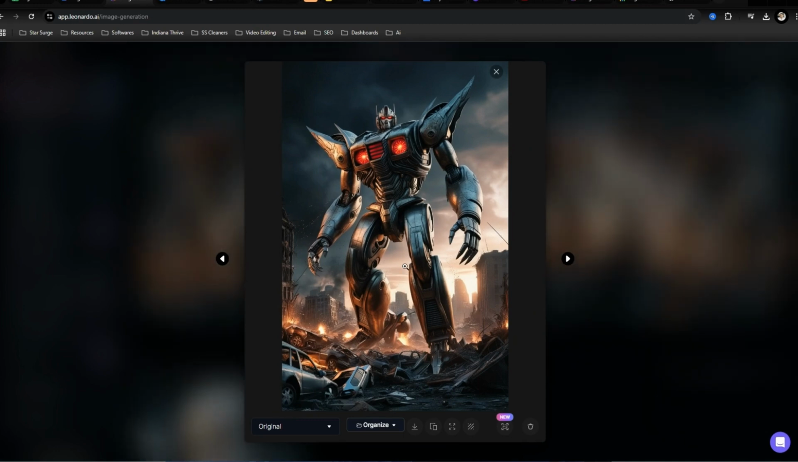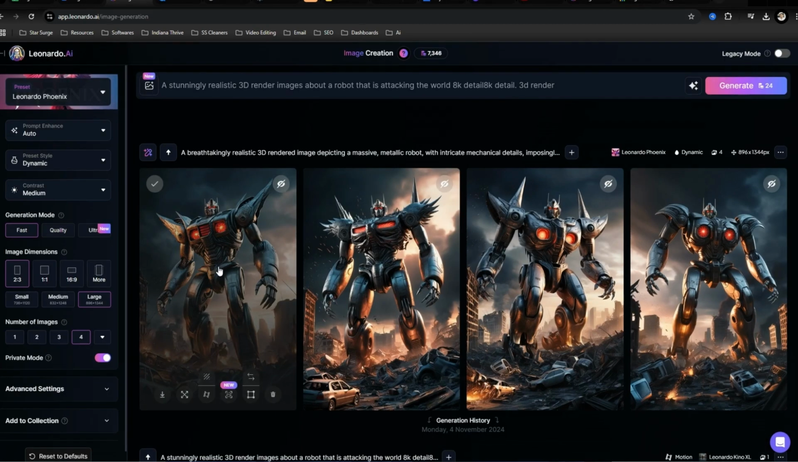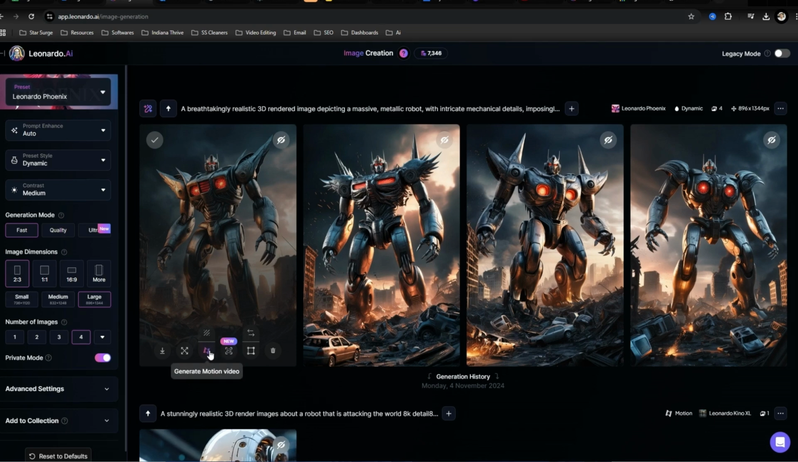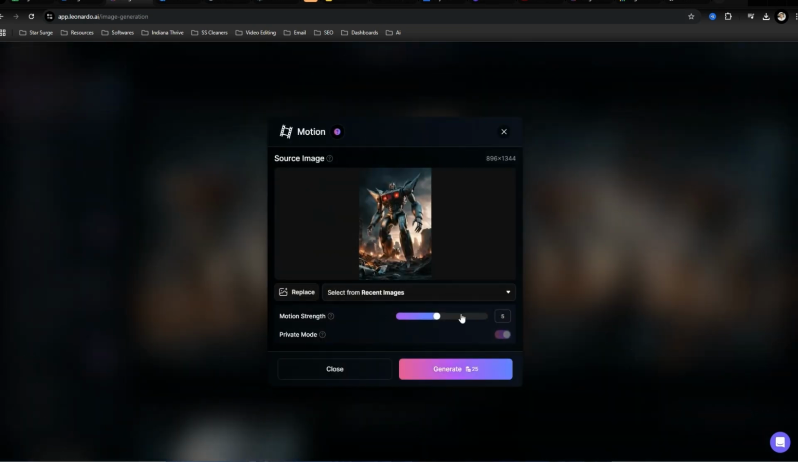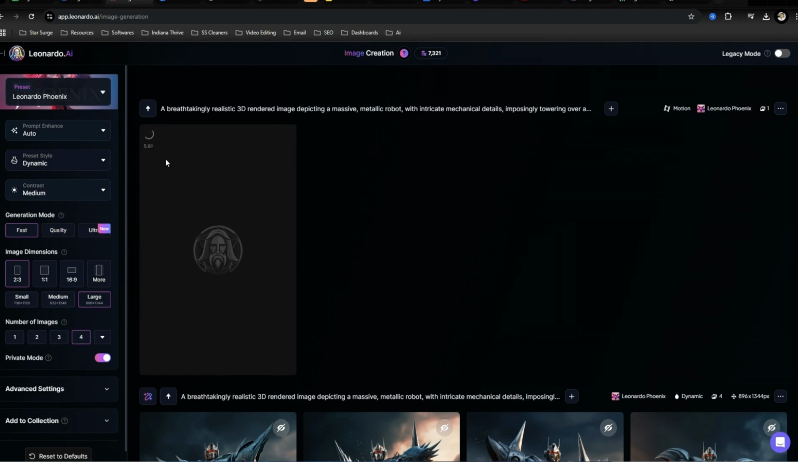Boom. Now, if you're wanting to create a short form video, the cool thing about Leonardo is if you click generate motion image, you're able to actually turn this image into a video. Motion strength is just how fast the image is going to be moving. I like to keep it around 5 or 6. So let's generate this. Now these take a little bit longer, like 60 seconds. So I might just pause this and come back when it is complete.